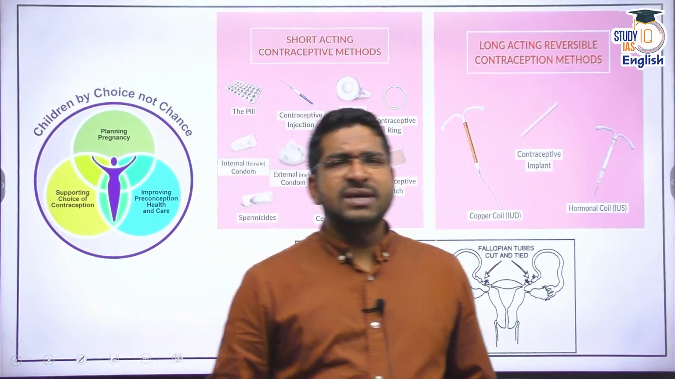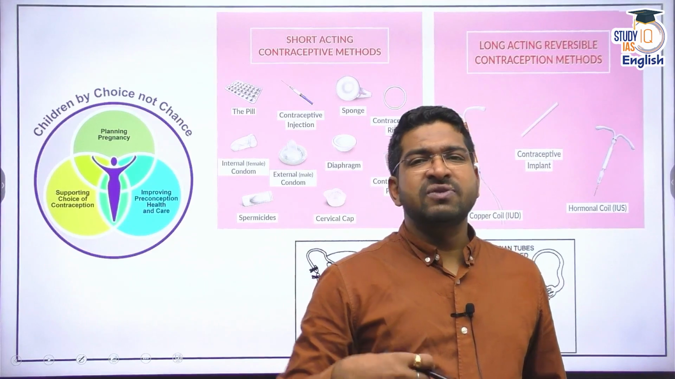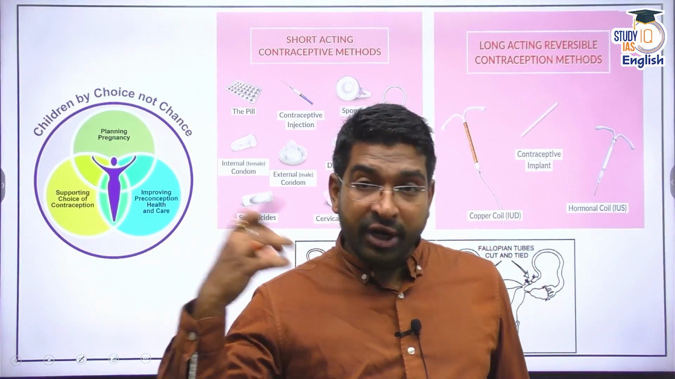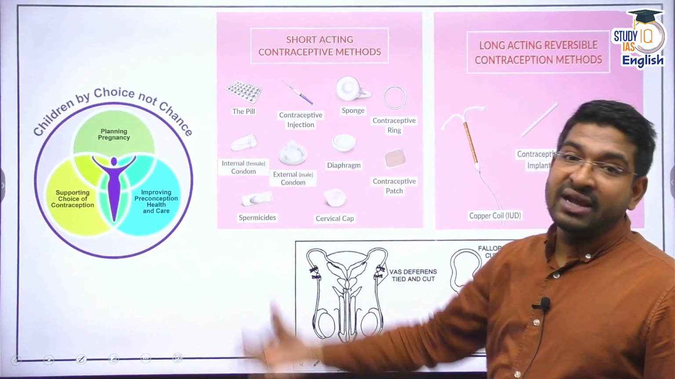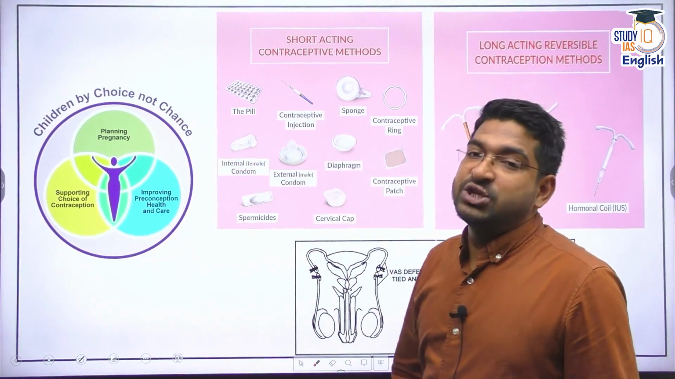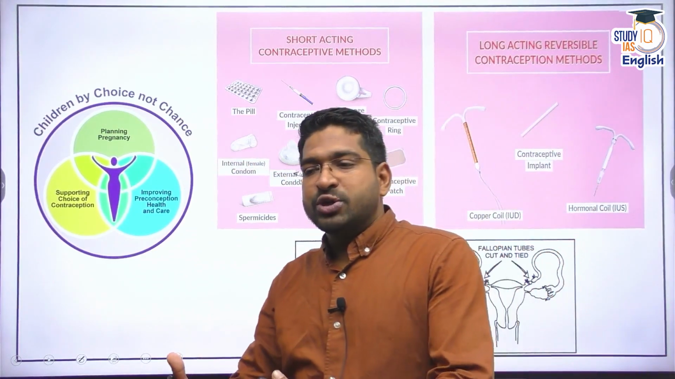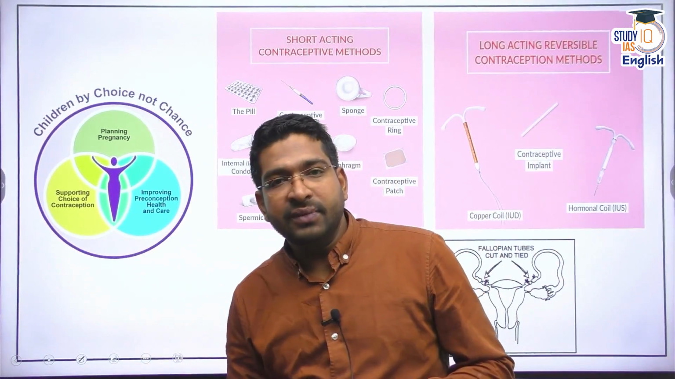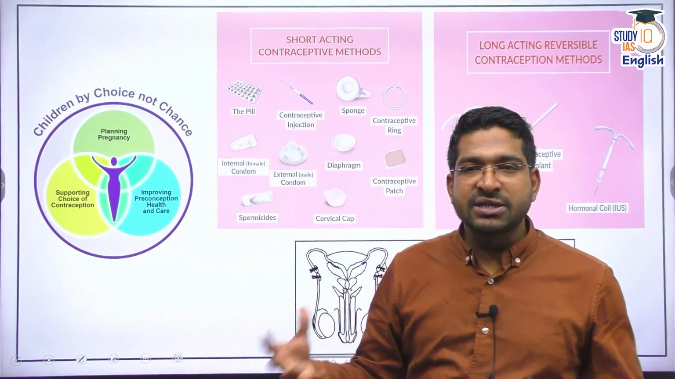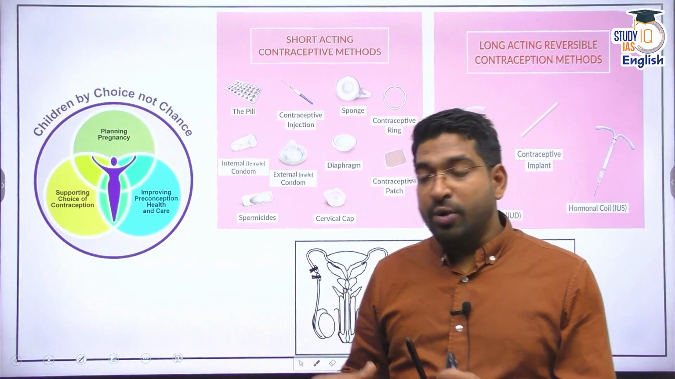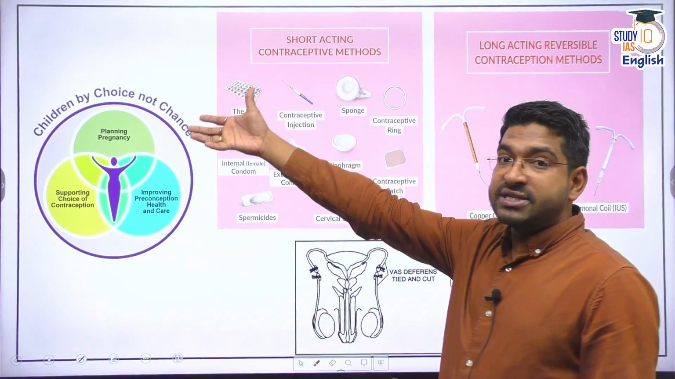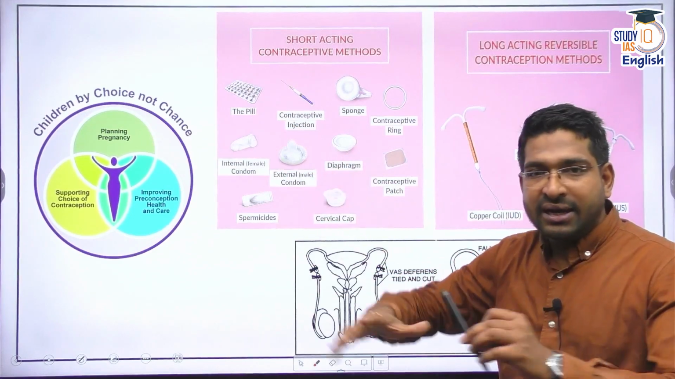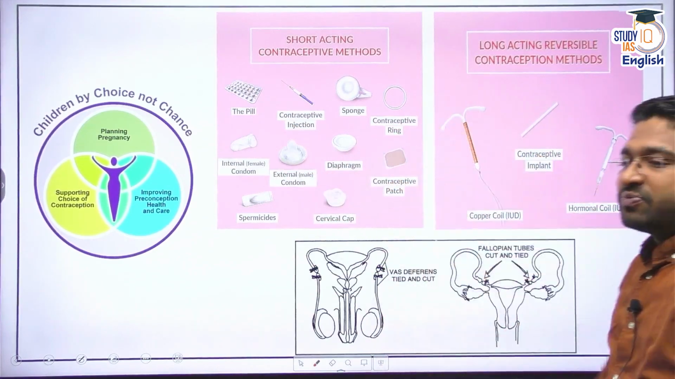So you do understand that to avoid pregnancy, even if there is some sort of sexual activity, there are many measures. That's why these days there is a movement that children have to be by choice, not by chance, not just by sexual activity. Now, in humans and in some animals, sexual activity is also performed as a means of pleasure. For that, if it leads to pregnancy by chance, what to do, right? For that, contraceptive methods are available.